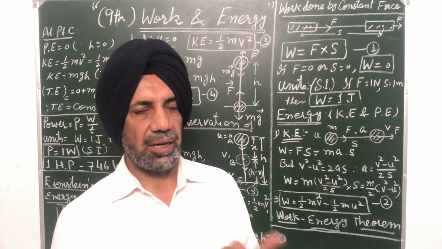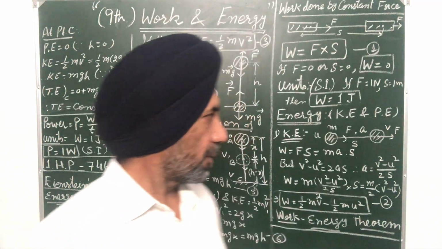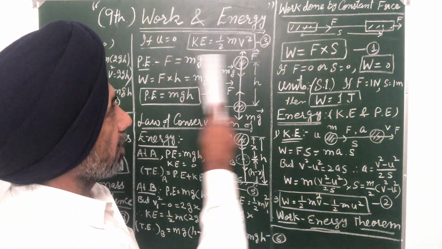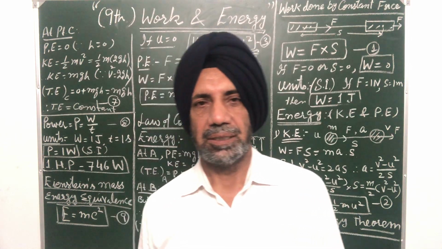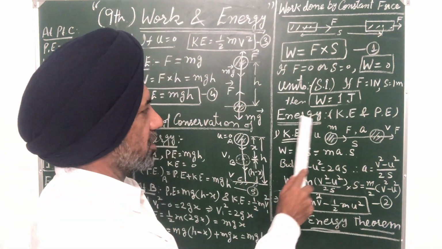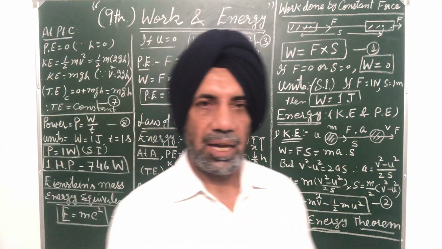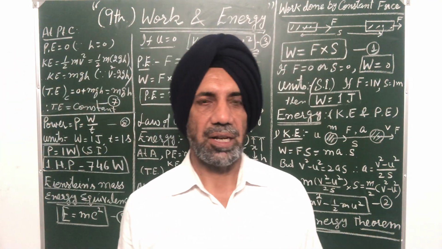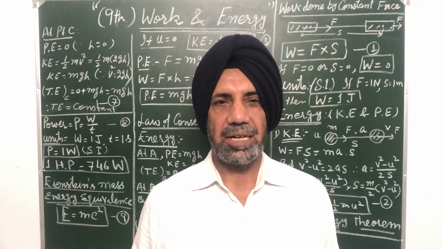Mass can be converted into energy, energy can be converted into mass. So this is all about work, energy and power. You have simply two expressions, one for kinetic energy and one for potential energy, and the law of conservation of energy. So this is all about work, power, energy.